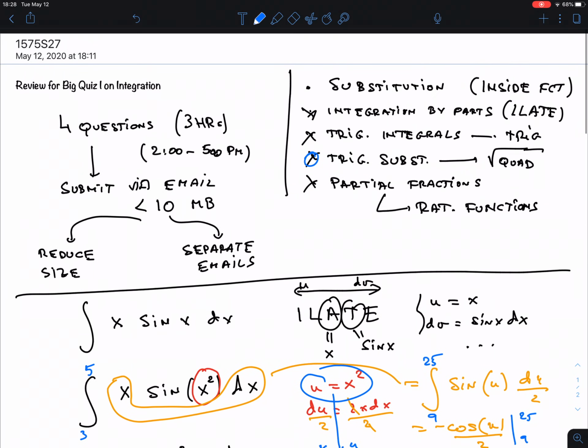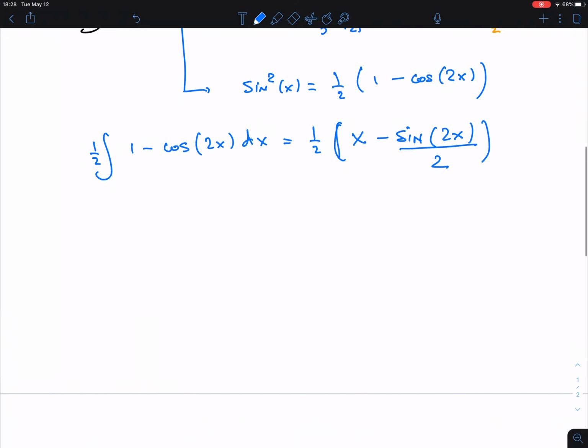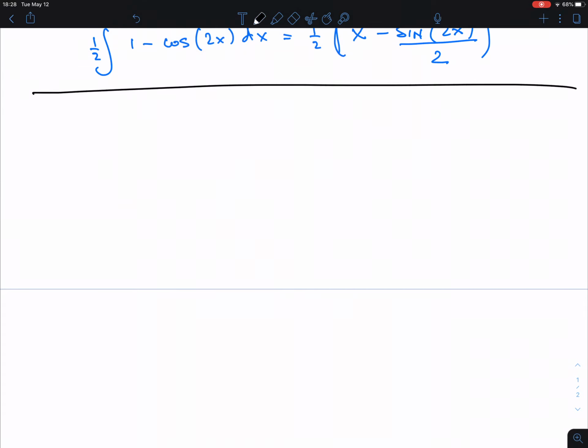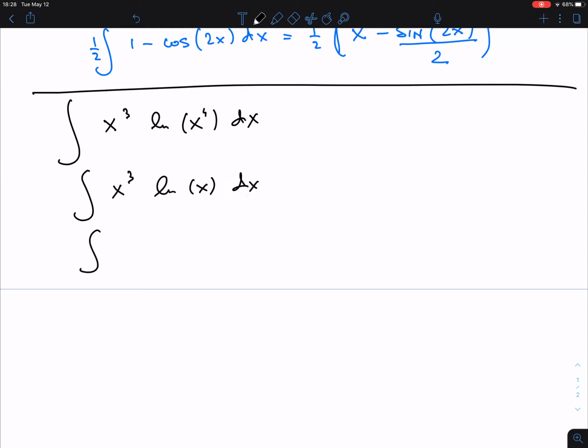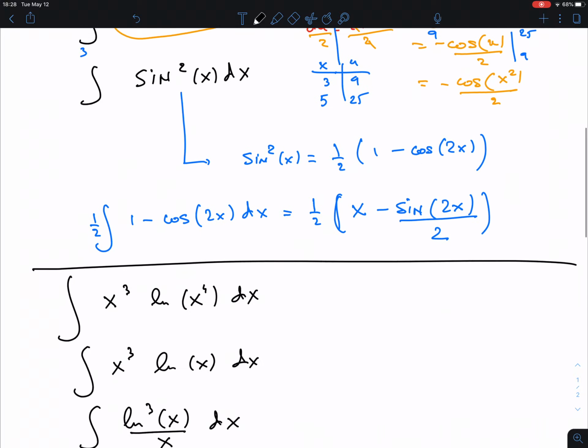So that's the trig integrals. As I said, I'm not going to go over all the possibilities here of trig integrals. I want to do one more list of possibilities. So again, try to test yourself what should be what. x cubed ln x to the fourth dx. x cubed ln x dx. And ln cubed x over x dx. It's clear that we're not dealing with the last three types, right? So these three are out here. So it's either substitution or integration by parts.